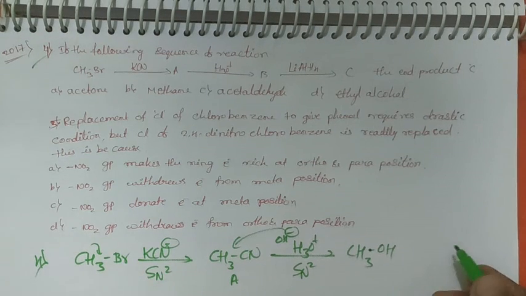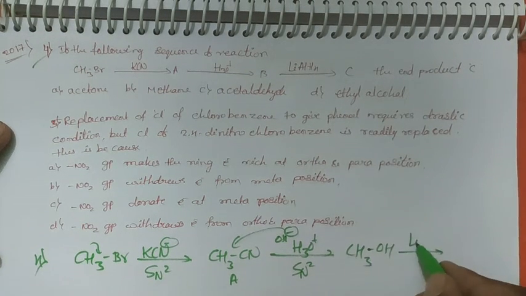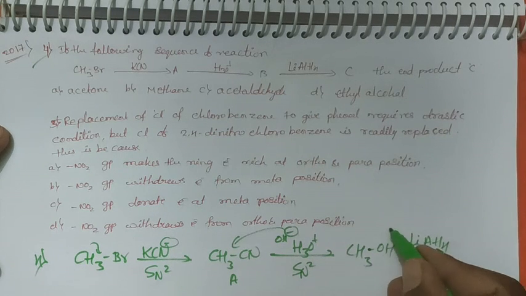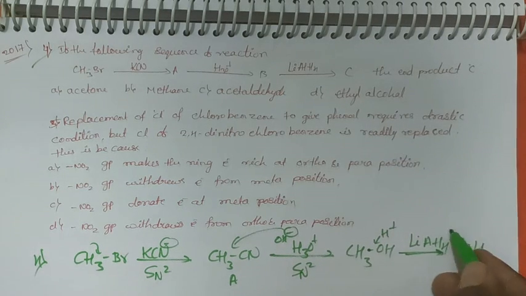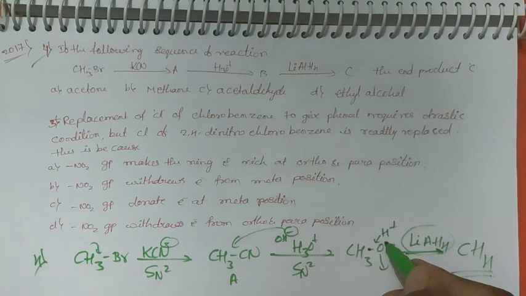Again this CH3OH, we are going for lithium aluminum hydride. Lithium aluminum hydride means it is a reduction. The reduction means it gives an H plus ion attacking to this one, and water goes outside. It gives us methane as a product. This is a reduction. The reduction means loss of oxygen, or when addition of hydrogen takes place.